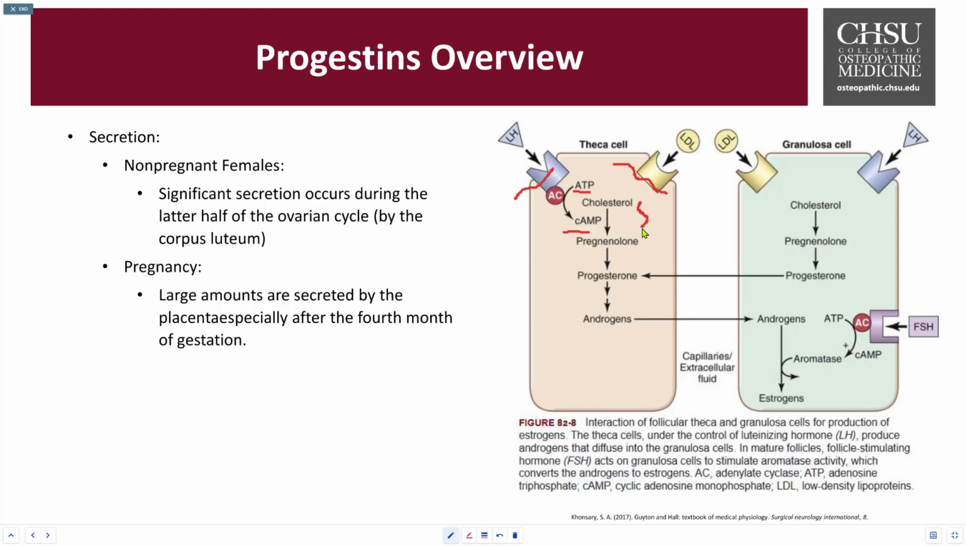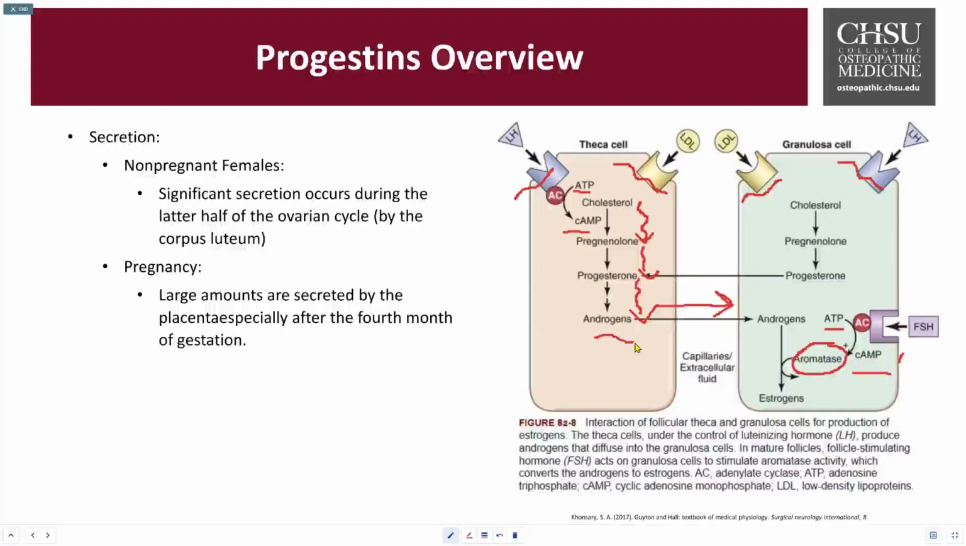That then converts cholesterol to pregnenolone to progesterone, and progesterone down sequence to the androgens. Androgens get then fed across to the granulosa cells because it doesn't have any aromatase. The granulosa cells have the receptors for the LDL as well as LH and also FSH. The FSH will then trigger the adenylate cyclase to convert ATP to cyclic AMP.